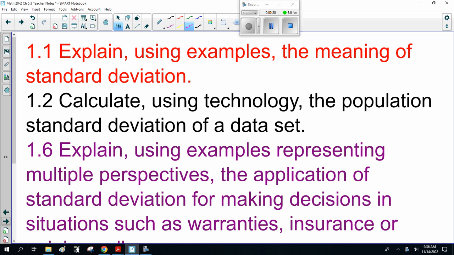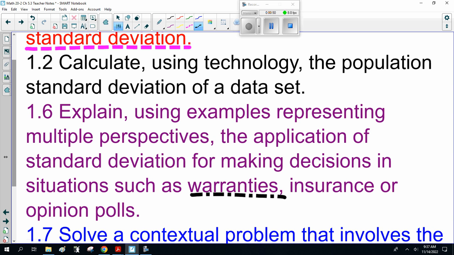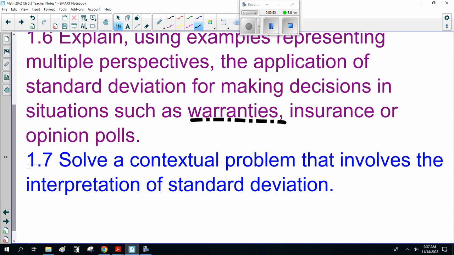We're going to explain, using examples, the meaning of standard deviation. We're going to calculate, using technology, the population standard deviation of a data set. We're going to explain, using examples representing multiple perspectives, the applications of standard deviation for making decisions in situations such as warranties, insurance, or opinion polls. And we're going to solve a contextual problem that involves the interpretation of standard deviation.